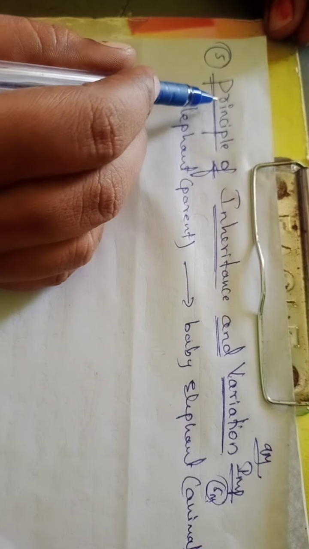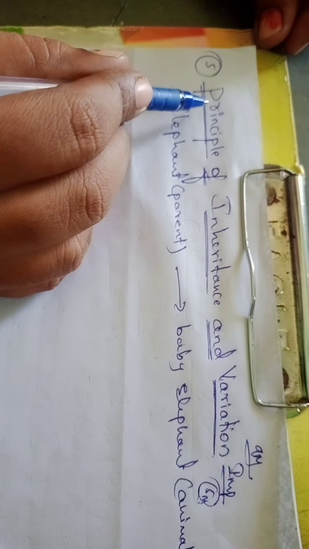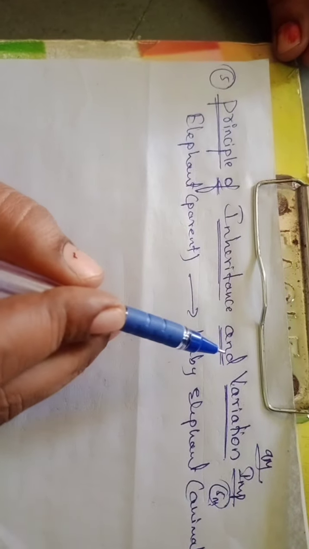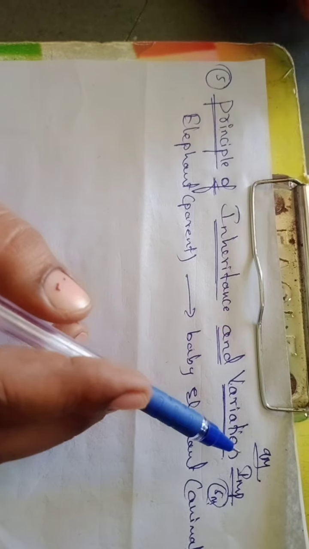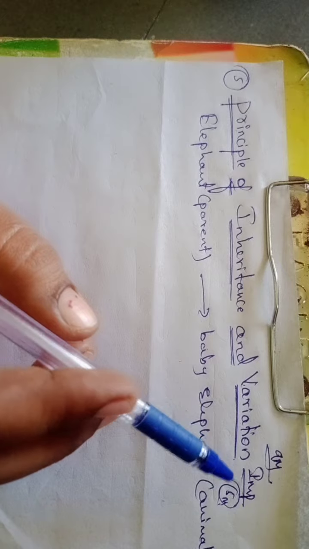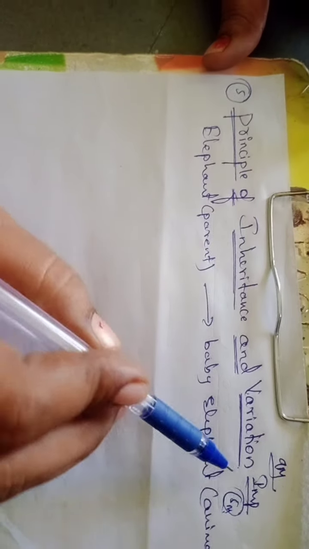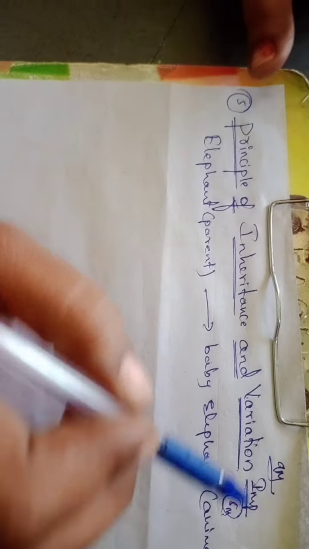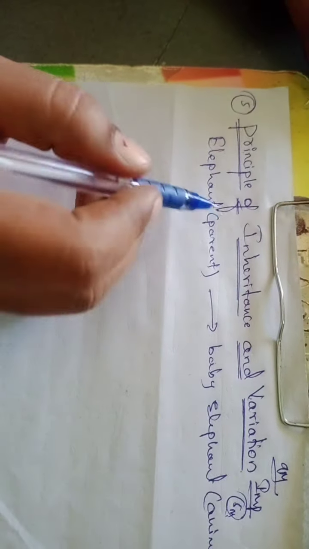Good afternoon, everyone. We are going to study another chapter, that is Principles of Inheritance and Variation. This is the fifth chapter in the second PU syllabus, which is important for the examination theory as well as CET and NEET purpose. In the theory, you will get one fixed question from this chapter, 5 marks. I will inform which is that.